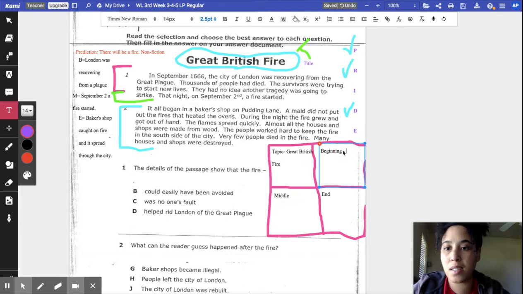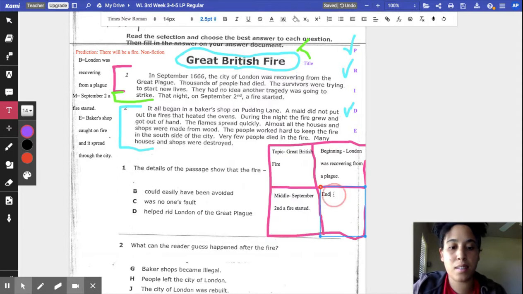It says London was recovering from a plague. Our middle is on September 2nd, a fire started.